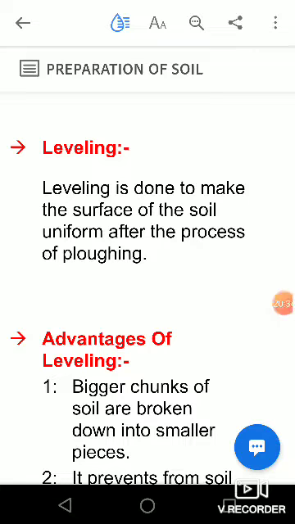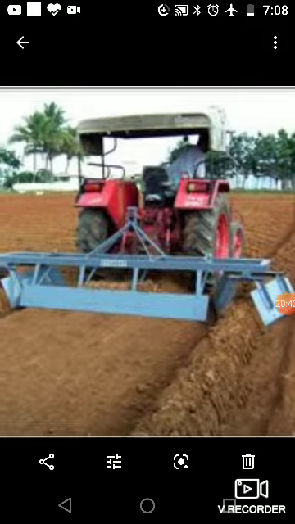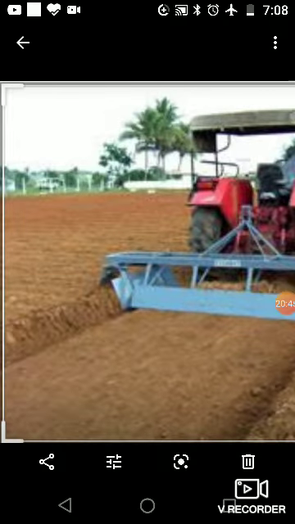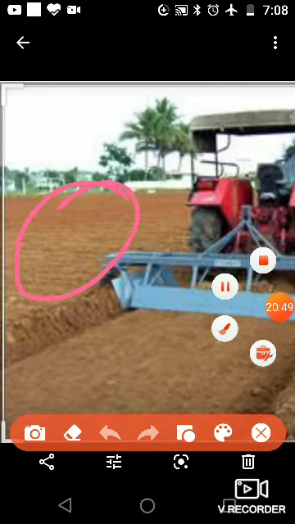Now I want to show you the picture of a labeler. You can see here that this is the uneven part.